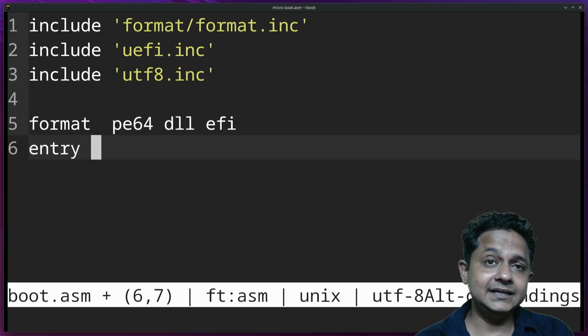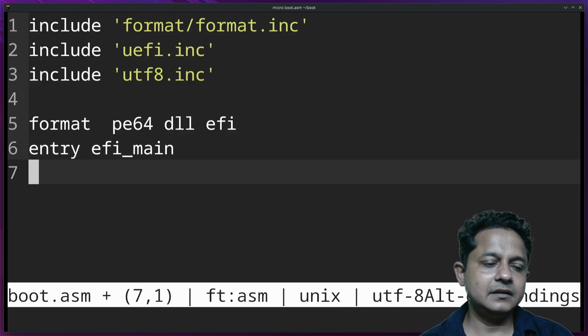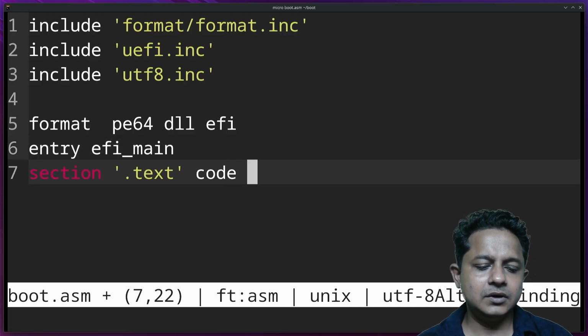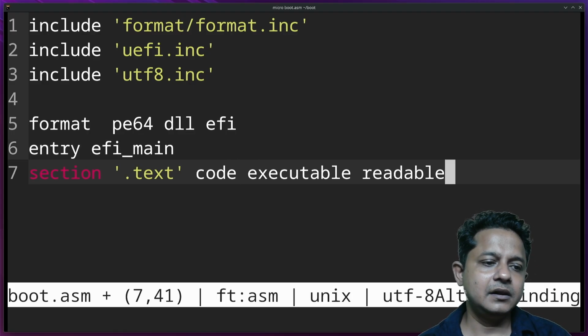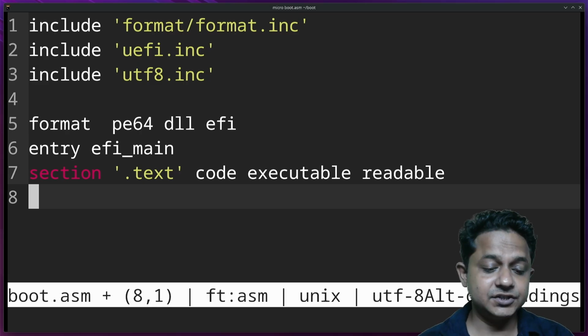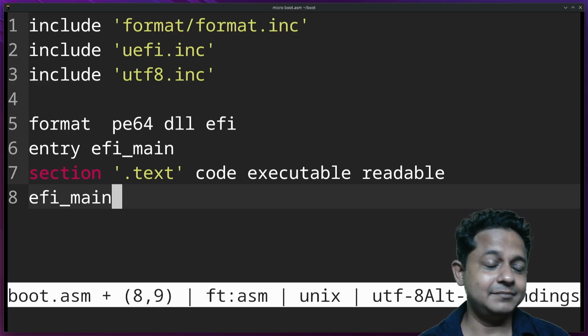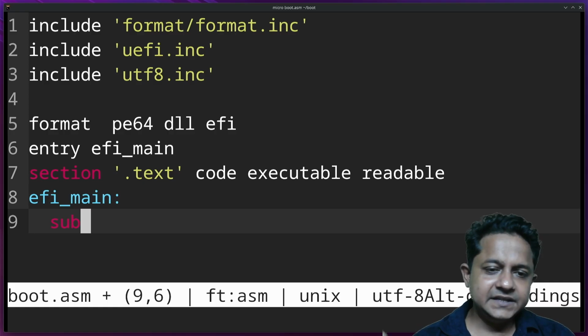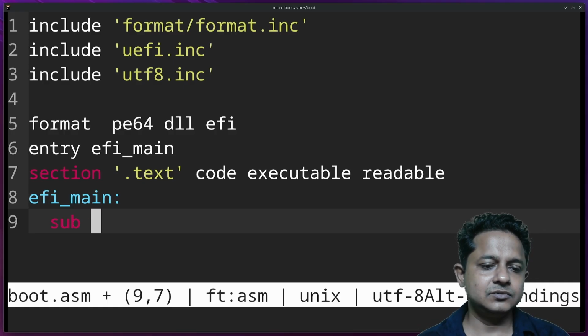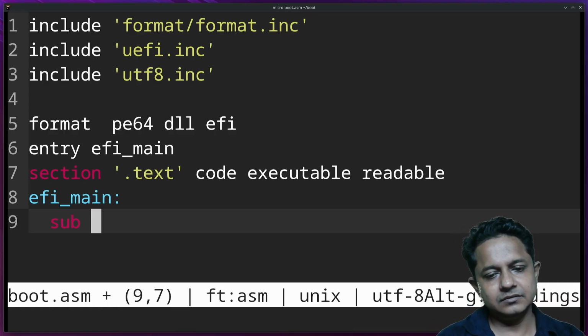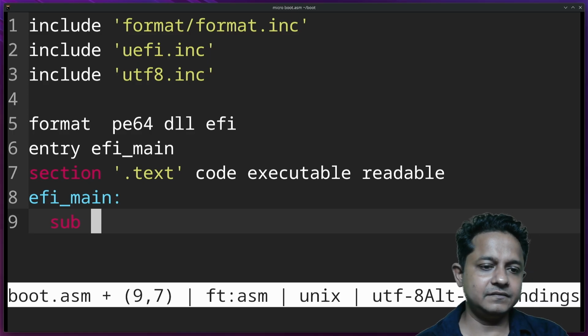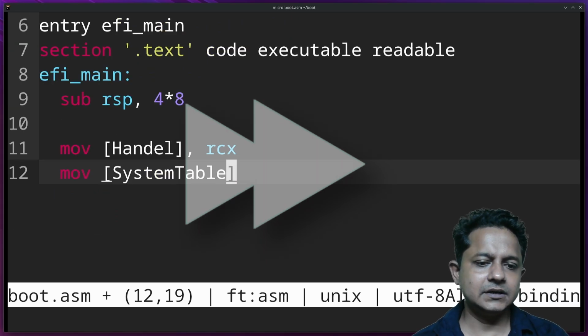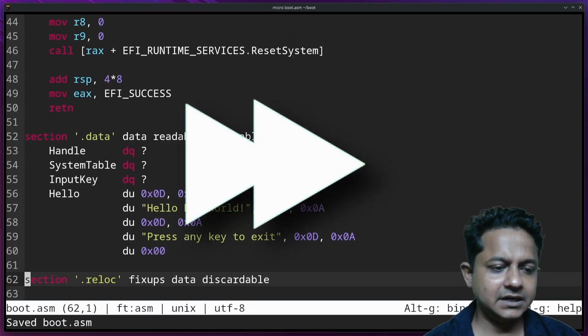Let's define the entry point. EFI main, rather than section, code, executable, readable. Let's define the EFI main function. I cannot use curly braces. I'm missing C. Please fast forward this section so that the programming of this file does not consume a lot of time. You can fast forward this one. System table, RDX. Let's save it.